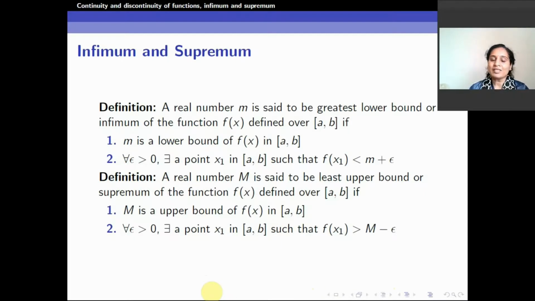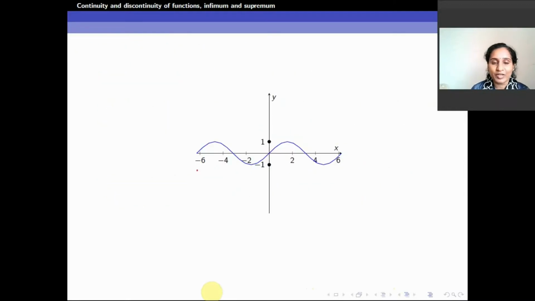We see that there is a bounded function. I will come back over here. Now 1 is an upper bound because the function does not go above 1. Now what about a number 2 here? 2 is also above the function, so the function does not take a value above 2.